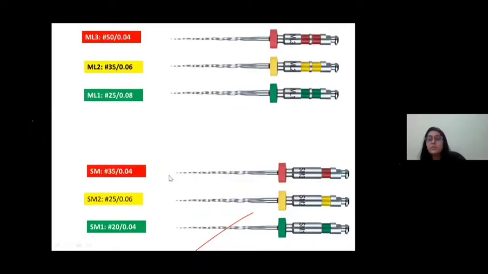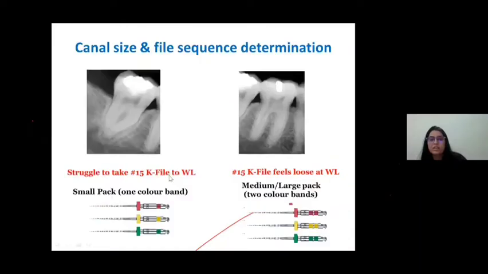So these files are used according to the canal complexities. Like you have files for small and medium canals, and files for medium and large canals. Suppose you take a number 50 file and place it inside the canal. If the file reaches the working length efficiently, you take a smaller file. If the number 50 file is loose till the working length, then you go for a larger file. For working on primary anteriors, it's always better to use larger or medium files. If you're going to work on primary molars, please use a smaller file.